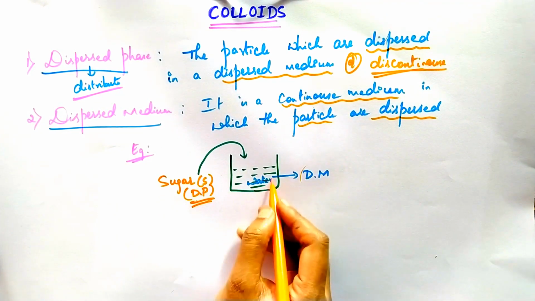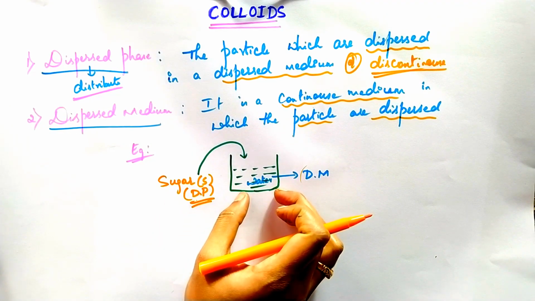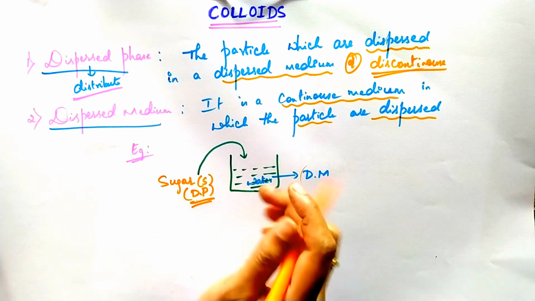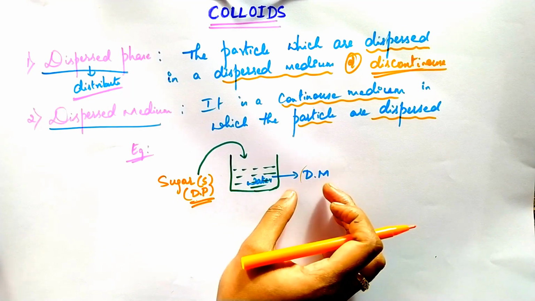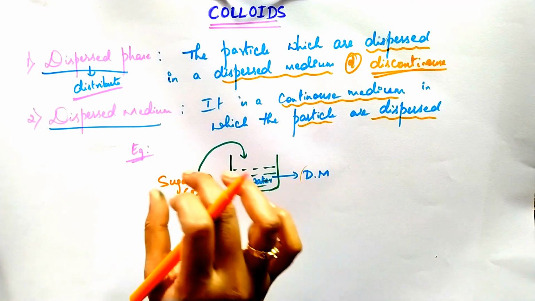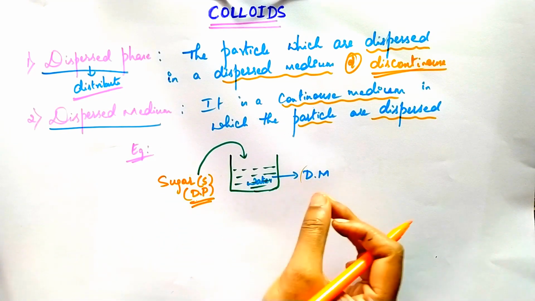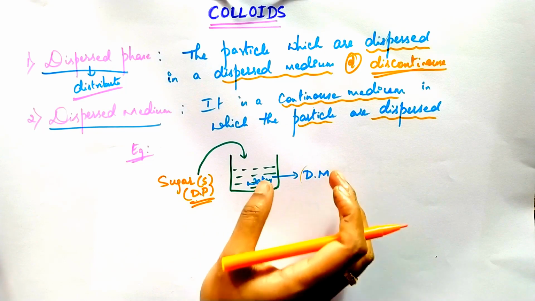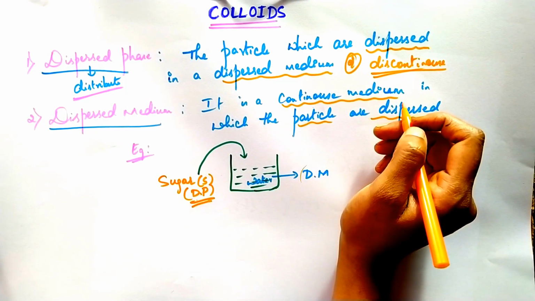Before the addition of sugar, the water we have taken is in the liquid state, and after the addition of the sugar, the medium remains the same. Before adding the dispersed phase and after adding the dispersed phase, the medium remains the same. There is no change in the medium. Therefore, we call it a continuous medium.